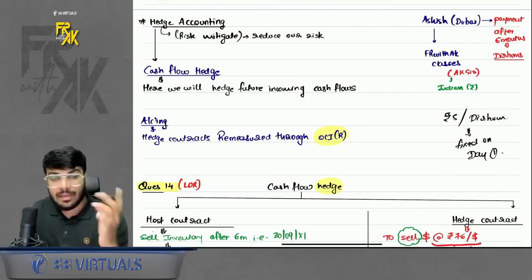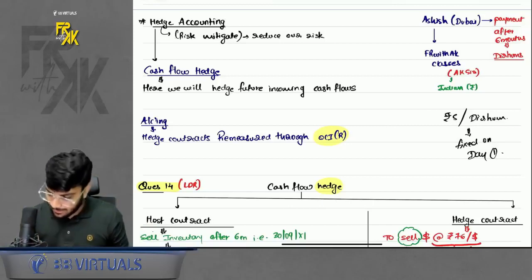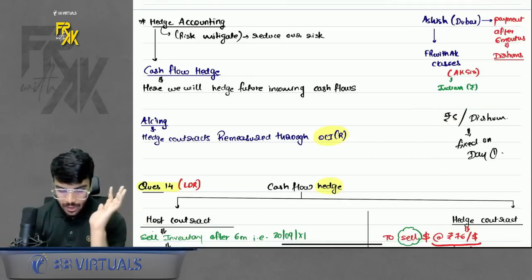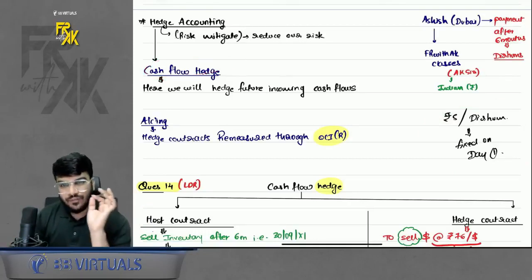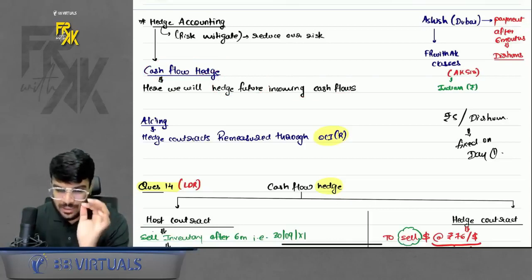This is hedging. See, in embedded derivative, we were not fixing the rate, right? In hedging, we fix the cash flow inflow rate, right? So what is the meaning of cash flow hedge? Whenever you hedge your future incoming cash flows, that is known as cash flow hedge.